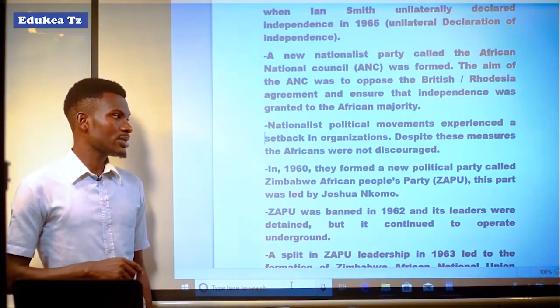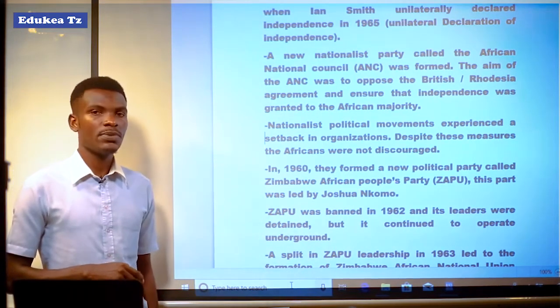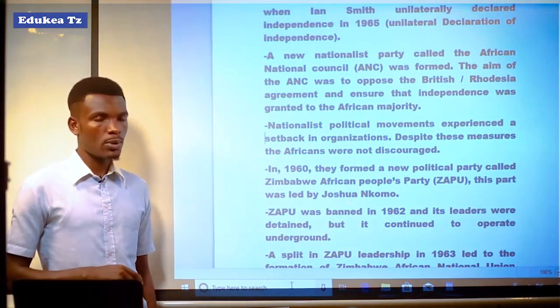In 1960, they formed a new political party called the Zimbabwe African People's Union, ZAPU, led by Joshua Nkomo.